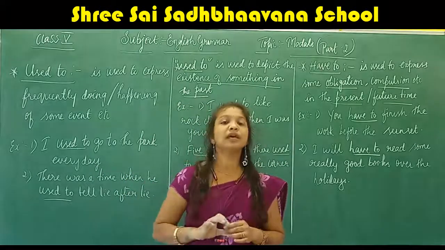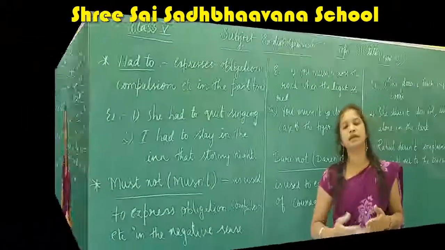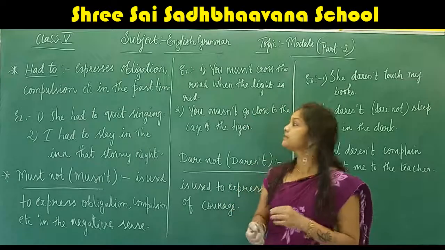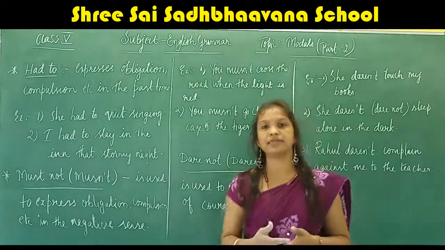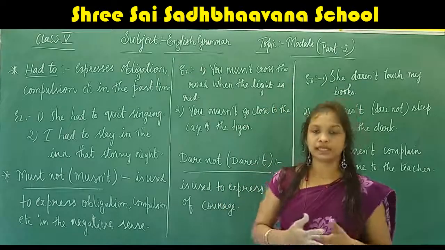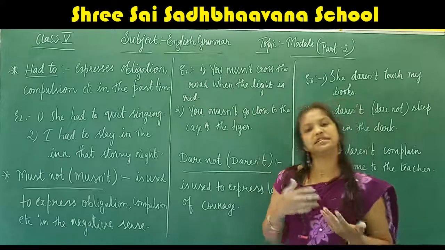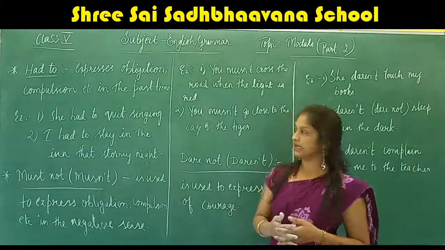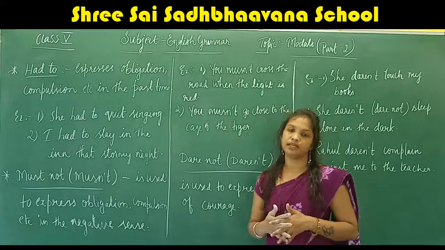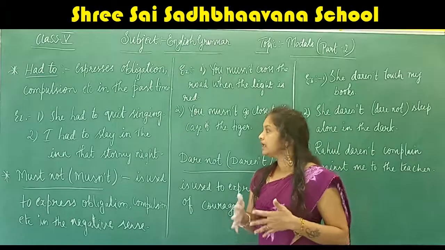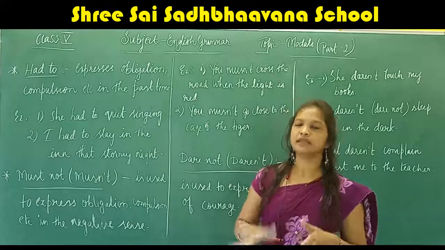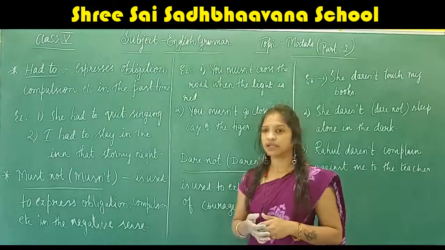Next, we will move on to the next modal. Children, the next modal is had to. Had to expresses obligation or commitment in the past time. For example, she had to quit singing. Due to some problems, she had to quit her singing. Next, I had to stay in the inn that stormy night. I was compelled to stay in the inn, inn means a hotel, that stormy night.